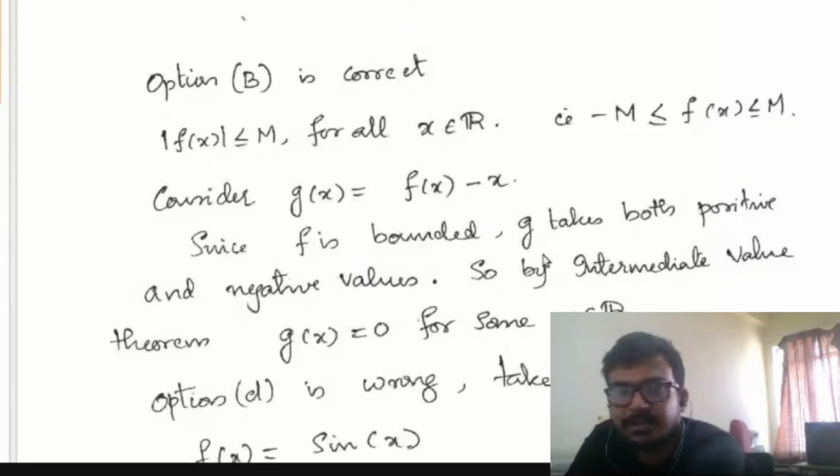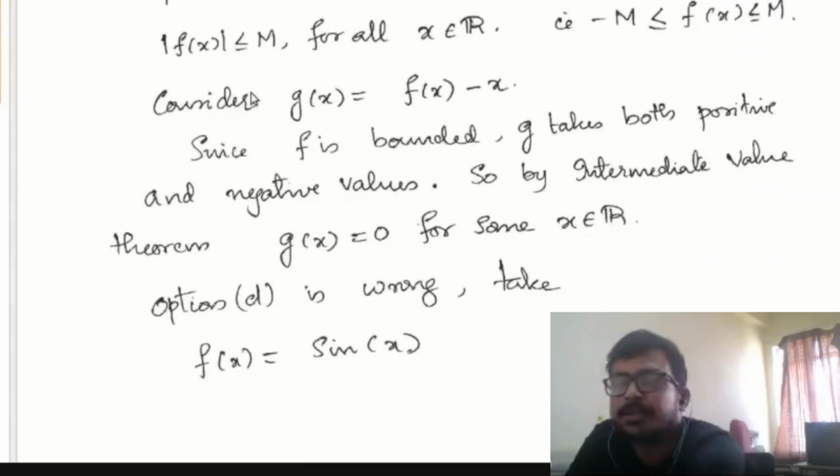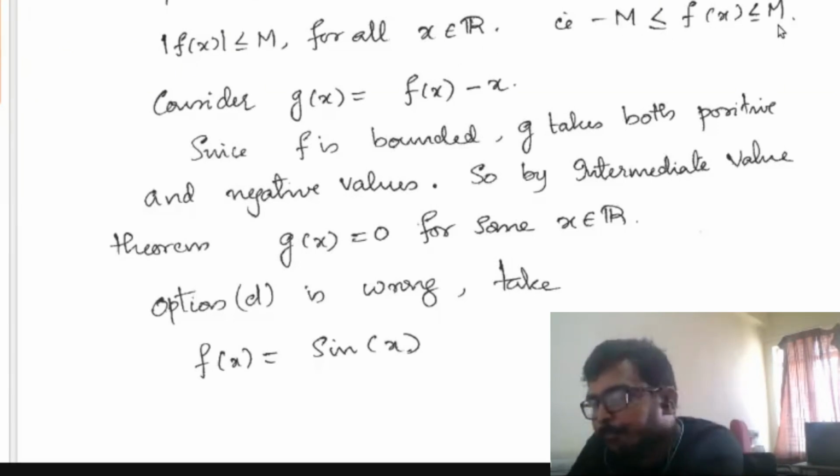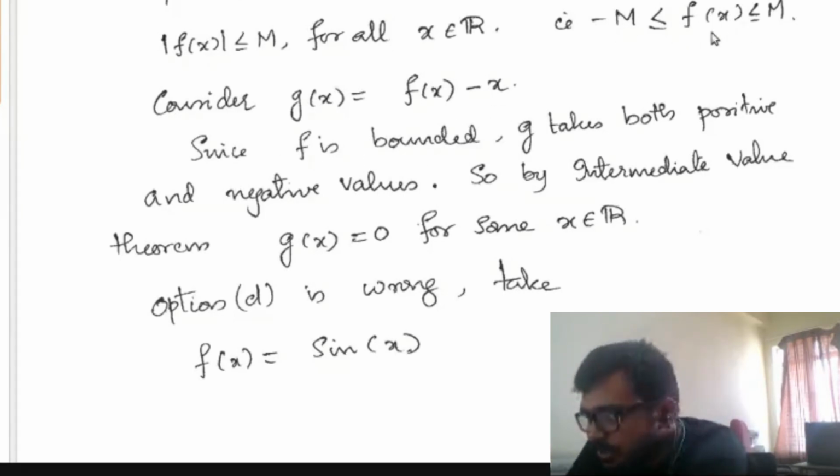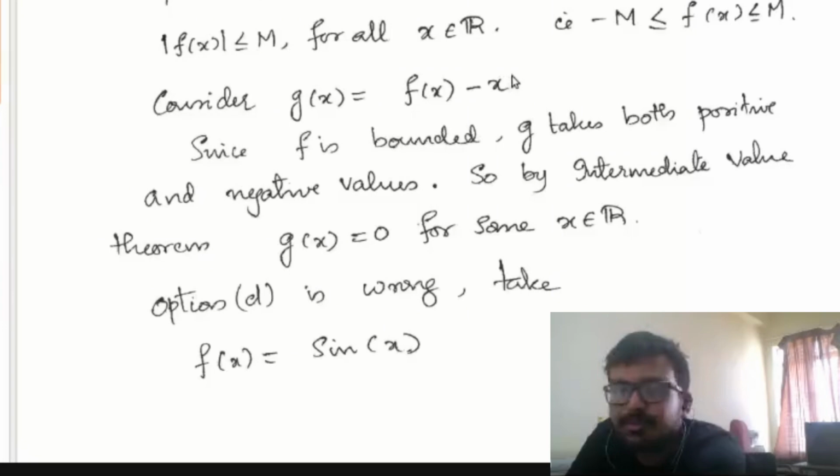I told you option B is correct. How will you obtain that? Given f of x is a bounded function, you will find an m such that mod f of x is less than or equal to m for all x. That means minus m is less than or equal to f of x, which is less than or equal to m, for all x. Now we consider the function g of x equal to f of x minus x. Since f is bounded, f lies in this interval only, while h of x equal to x is an increasing function.